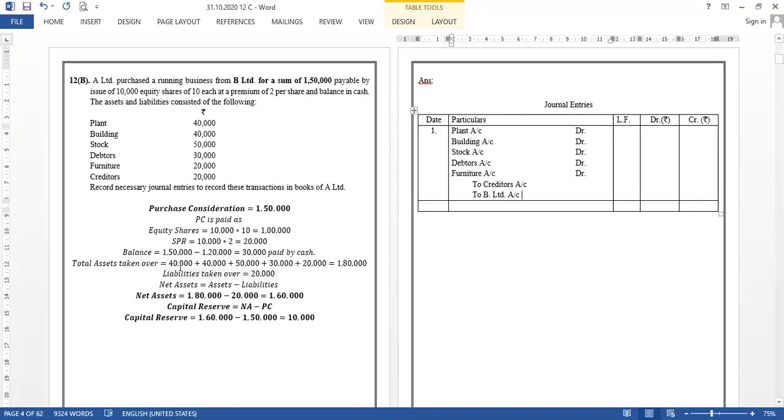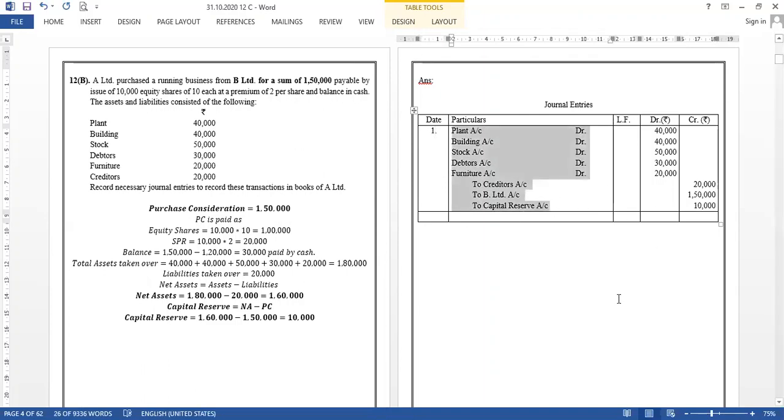Now what do students forget here? Goodwill and capital reserve. They forget to write capital reserve. So over here we have capital reserve, so we should not forget this, and let us write this to capital reserve account. Now the asset values: plant is 40,000, building 40,000, 50,000 for stock, 30,000 for debtors, 20,000 for furniture. Next, creditors is 20,000. What amount will we write in B Limited? It is always the purchase consideration, always. And what is left? Capital reserve 10,000.